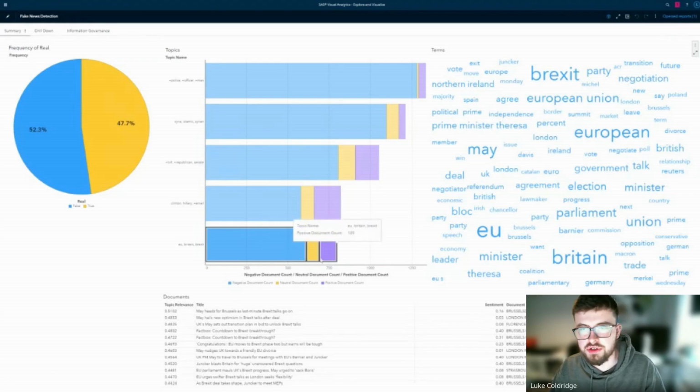Another piece of filtering we can do with this page is we can click on each of these topics that have been selected, and the word cloud will update, and also the documents list at the bottom will update. You'll see the relevance to the topic you've selected on a document by document basis. You'll also see the sentiment score. You can see here the word cloud's updated.